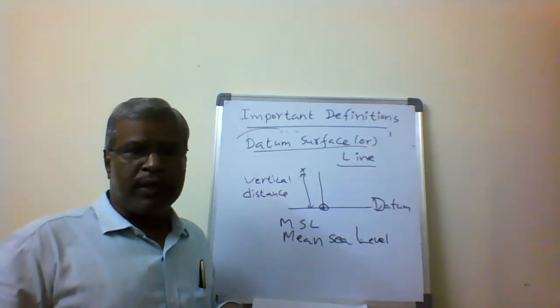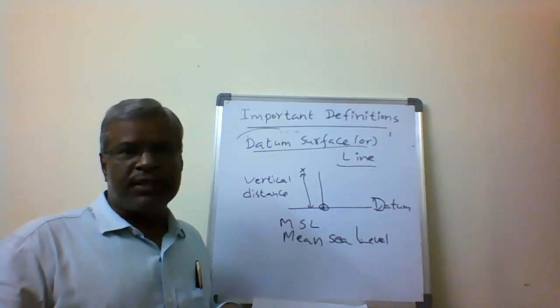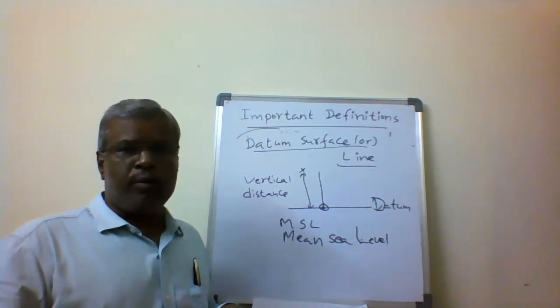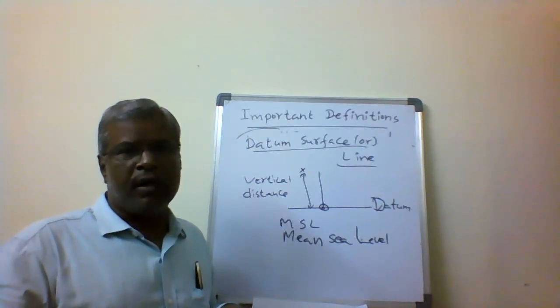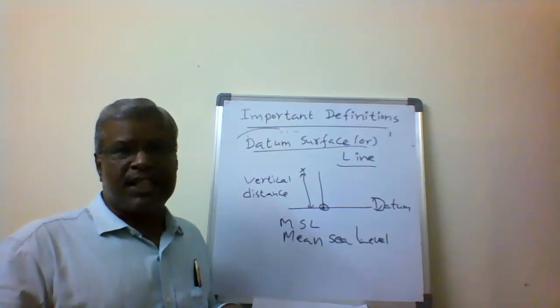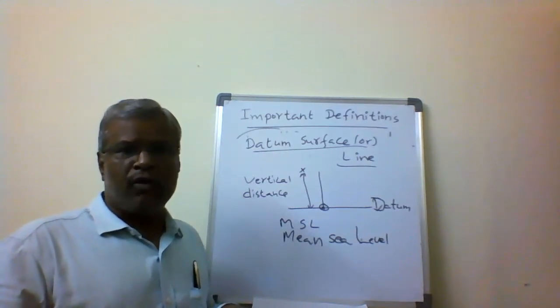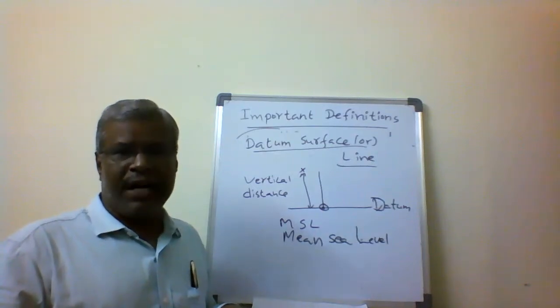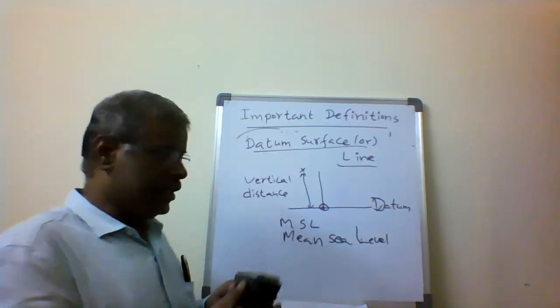Throughout the world, elevations, vertical measurements and vertical distances are found with respect to mean sea level as the datum surface or datum line. Datum is a reference point, and from that reference point we measure the vertical distances, height or elevation.